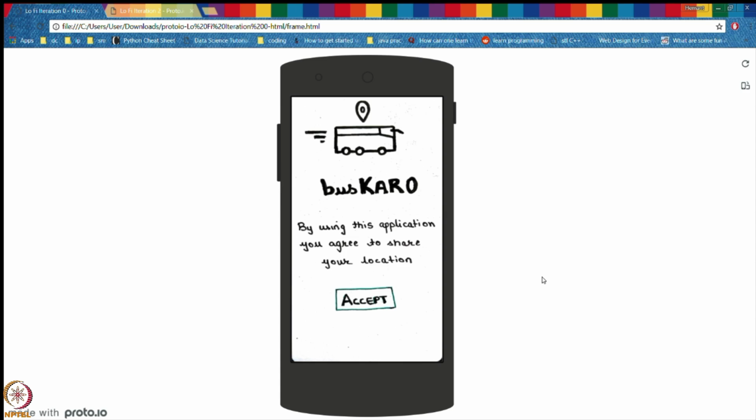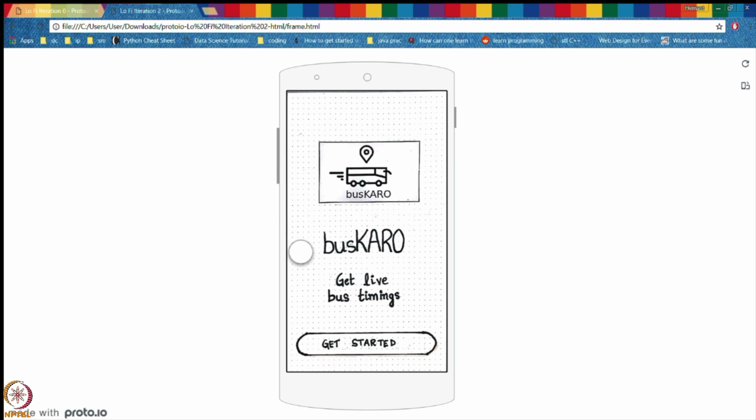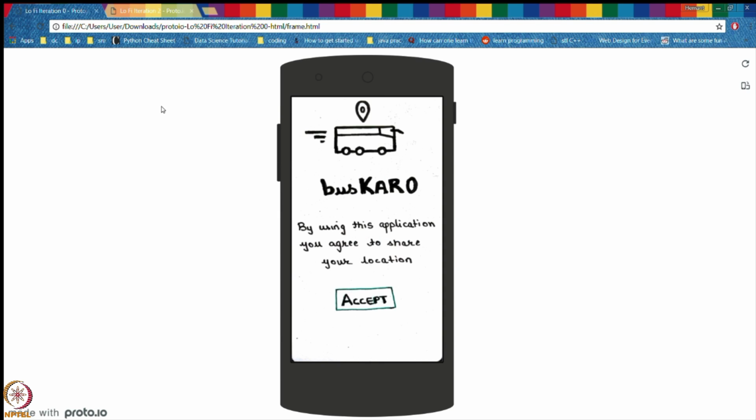So on the screen, as you can see, one tab contains iteration 1 and the other contains iteration 3. In total, we did 3 iterations and we presented all 3 iterations to the users. On each iteration, all the changes suggested in the feedback given by the users were incorporated in the next iteration.